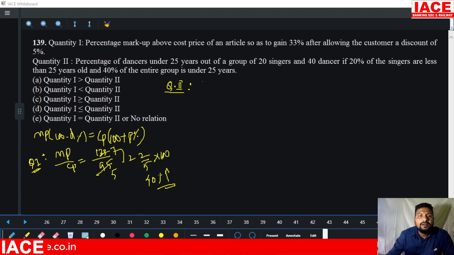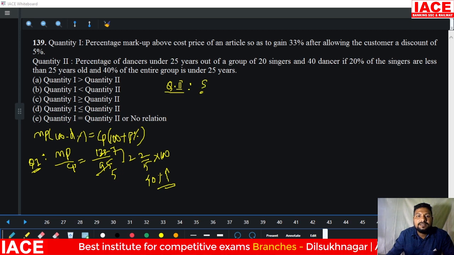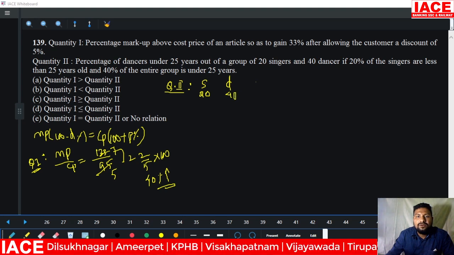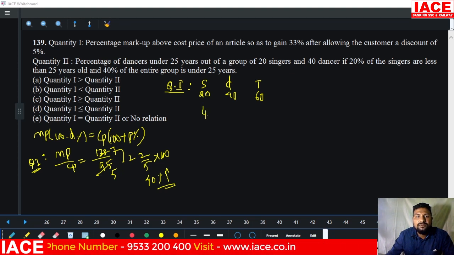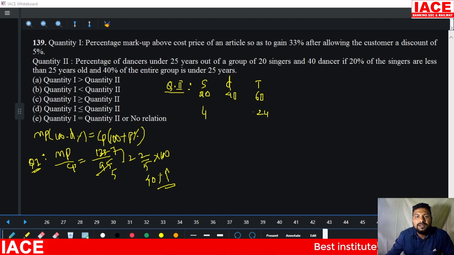Look at it, there are two types of persons, more than 25 years, less than 25 years, and there is a group of members. 20 members are singers, and dancers are 40 members. Total members are 60. Clear? Of 20 singers, 20% is the value 4 members. 4 members are below 25 years, and 40% of the total group means 24 members. This is also below 25 years. Below 25 years total value 24. Below 25 years singers are 4, then dancers are 20 members.